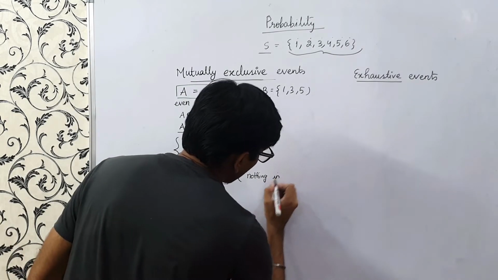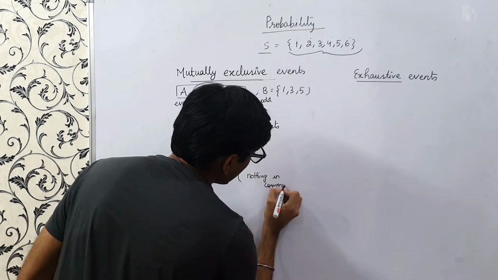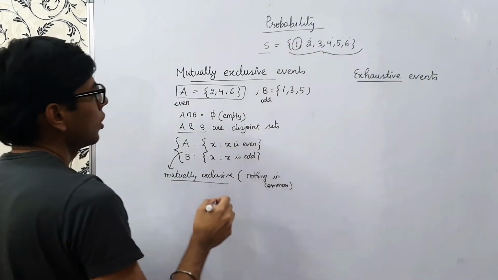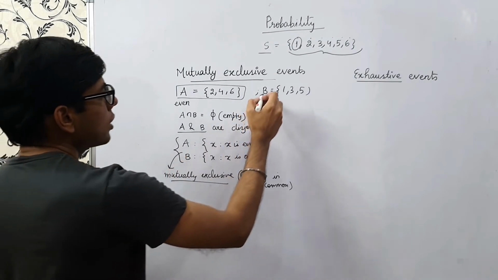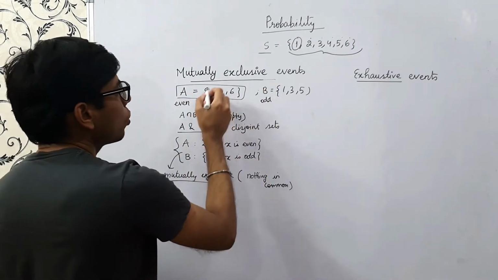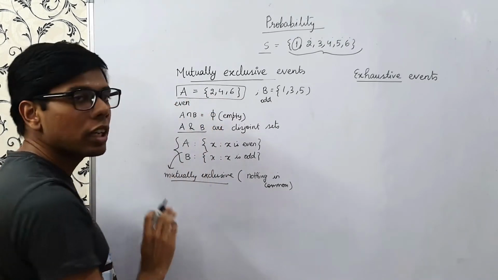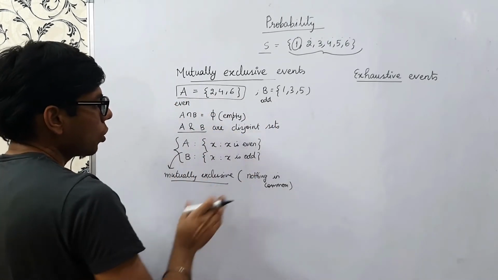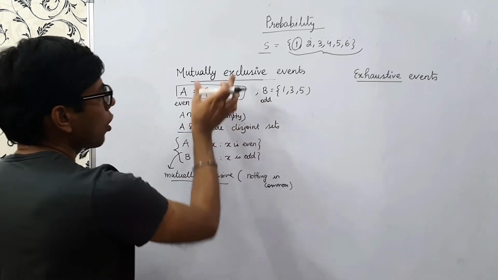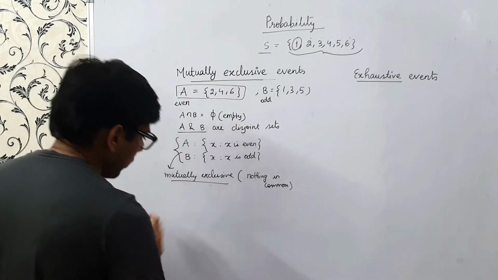Suppose I threw a dice and I got 1. Then only event B occurred, not A. And if I got a 2, say for example, only event A occurred, not B. So nothing is common between A and B. Such events are known as mutually exclusive events.